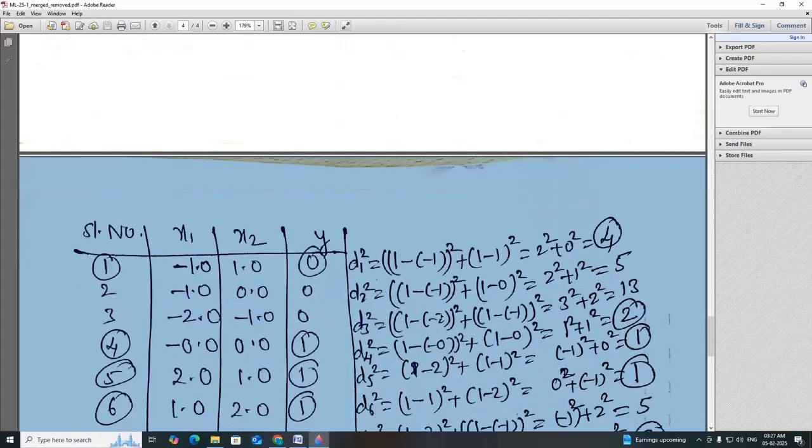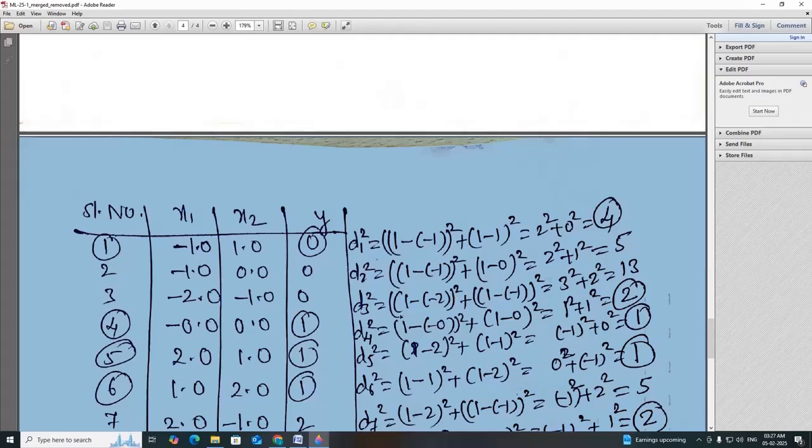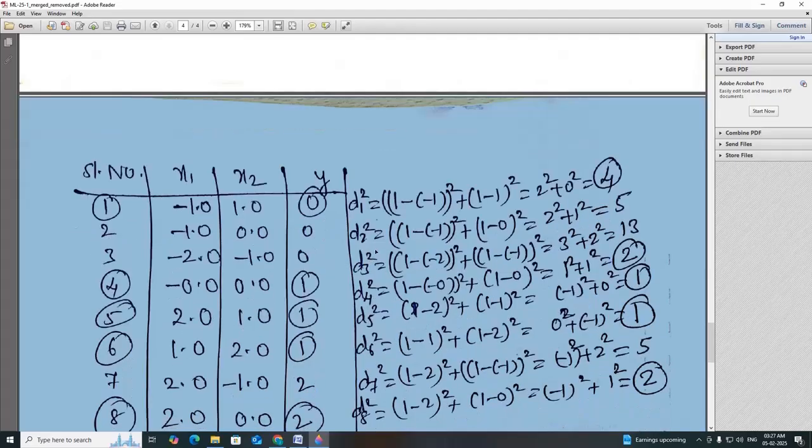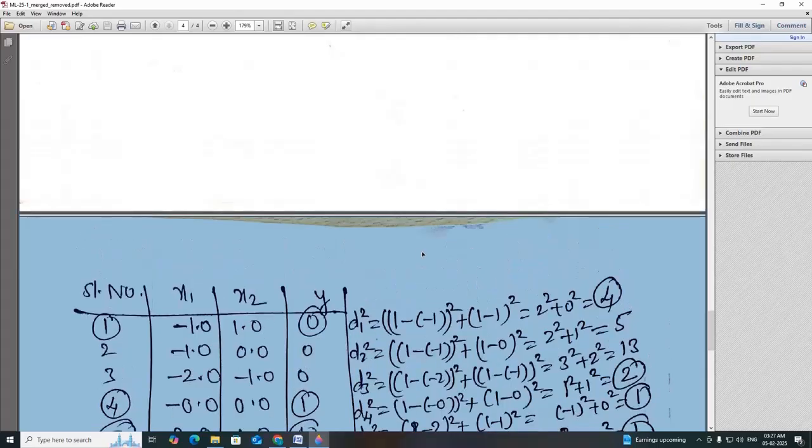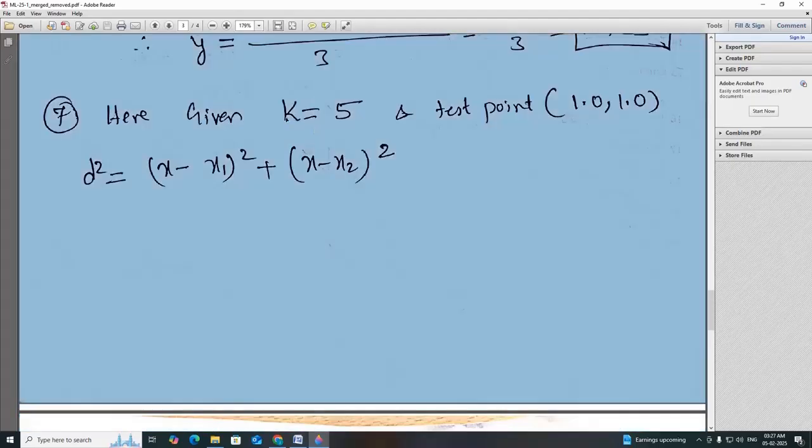Similarly, you can find the remaining squares of Euclidean distance, similar to problem 6. After computing the 8 distance squares, I got 4, 5, 13, 2, 1, 1, 5, 2. The thing here is they have given k is equal to 5.